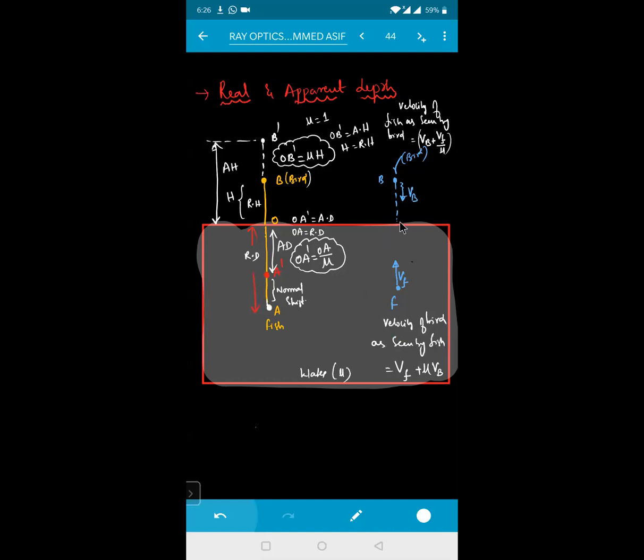So these two formulas, this one complete picture, if you take the screenshot and try to remember it, you can do 2-3 problems based upon that one very easily, beta. Velocity of fish as seen by the bird will be equal to velocity of the bird plus velocity of fish divided by mu. Velocity of the bird as seen by the fish will be equal to velocity of fish plus mu into velocity of the bird. Mu is what here? Refractive index of that medium, this water, whatever the medium we are taking. Is it clear, beta? Yes, sir.